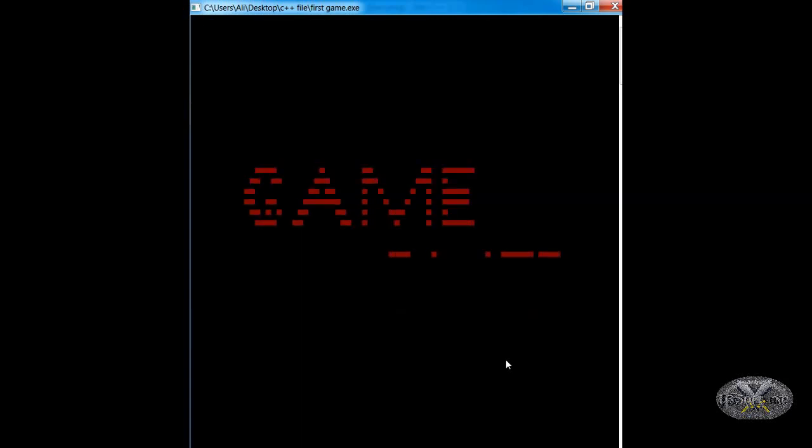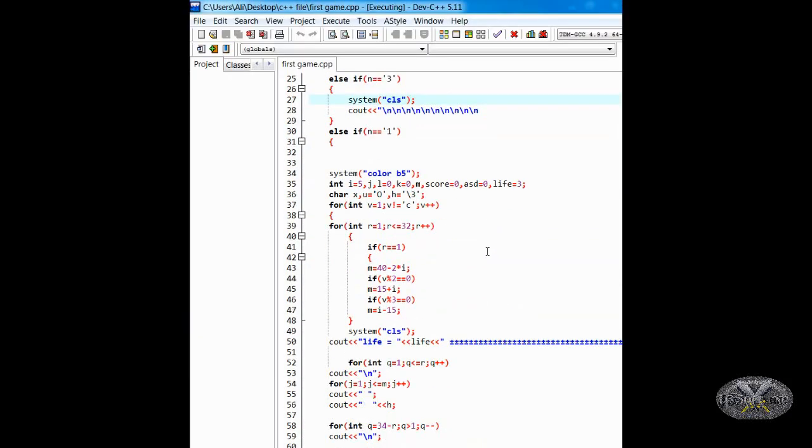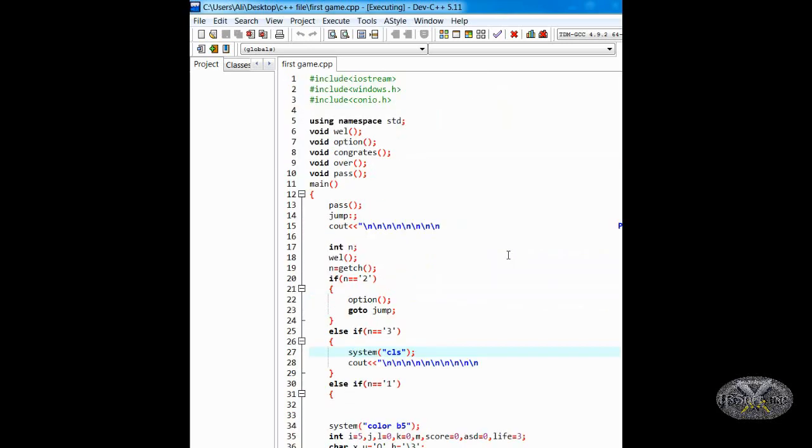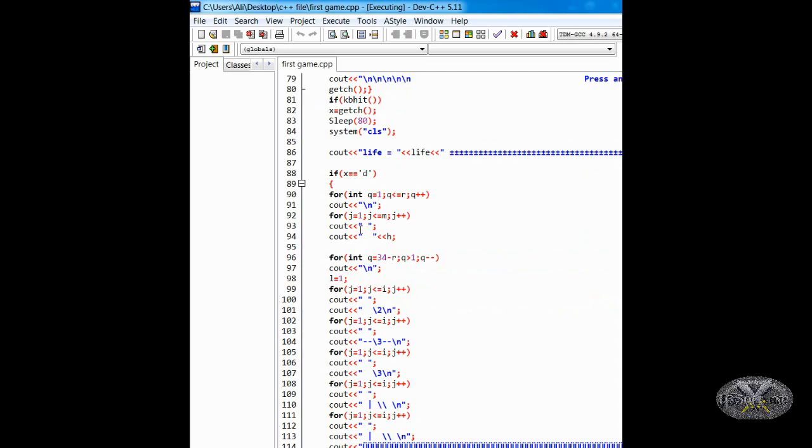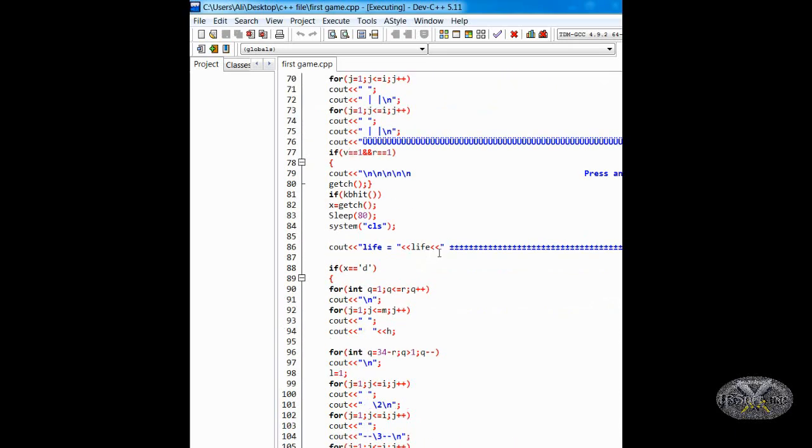Hello guys, my name is AliKDS, and this is going to be an amazing game development series using C++. Yes, basic C++, just for loops, arrays, basic, no functions, or in main function. Yes, there's going to be a little bit of functions, but those are not in the game. The game is in a main function, for loops, arrays, and variables. That is all that is used there.